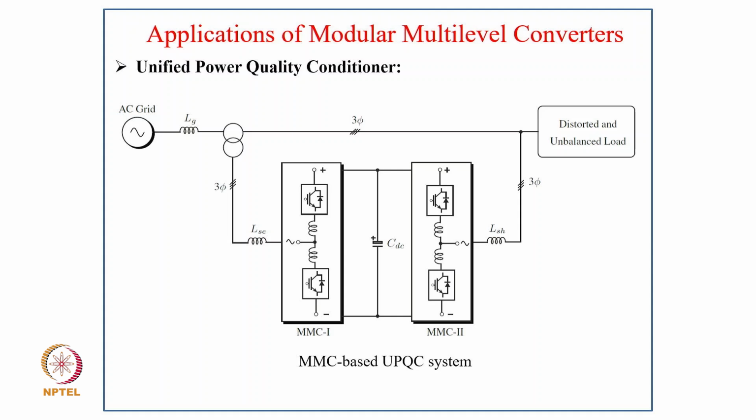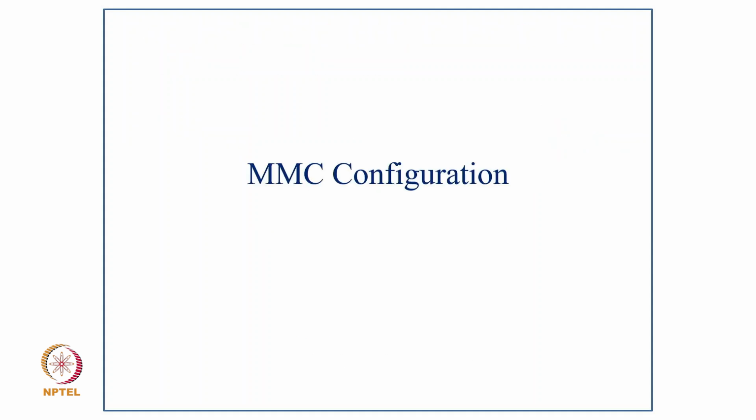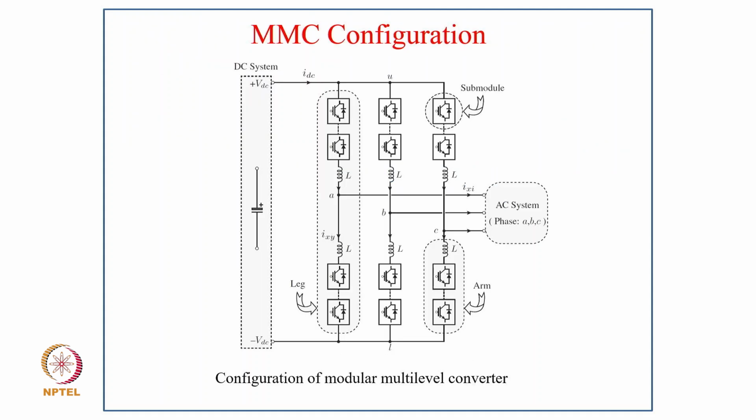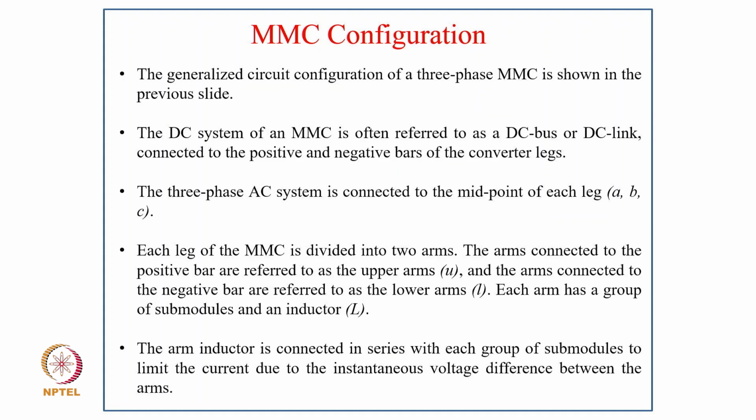So coming to MMC configurations, this is the basic configuration of the multi-level converter, where a lot of submodules are connected in series in each leg, and then you have a couple of interfacing inductors. Typically it is 3-phase, but it can be extended to more than 3 phases also. The generalized circuit configuration of 3-phase multi-level converters is shown in the previous slide.